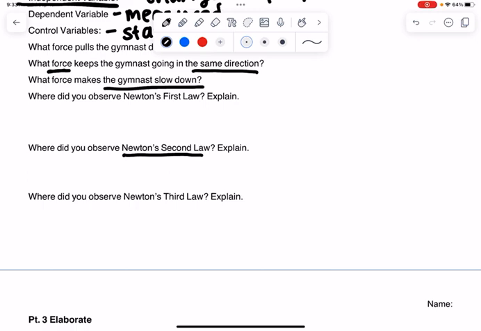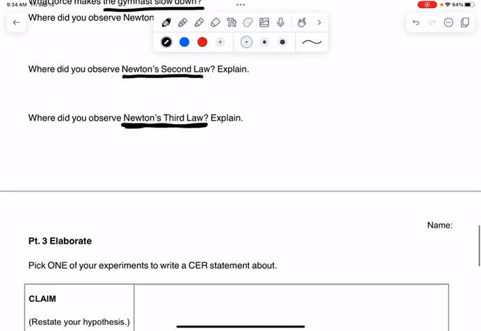For Newton's third law, think about what your car did with no ratchets on. It should have swung back and forth. And remember that Newton's third law is about everything having an equal and opposite reaction. So for example, if I'm sitting down in a chair, I'm putting force on the chair and the chair is putting force on me as well. So it goes both ways. It's equal and opposite. There's several examples of this in our lab, but think of something that would have been an equal and opposite force pair.